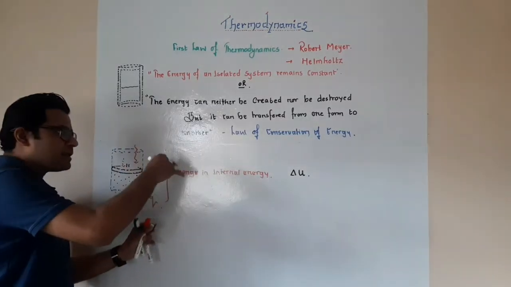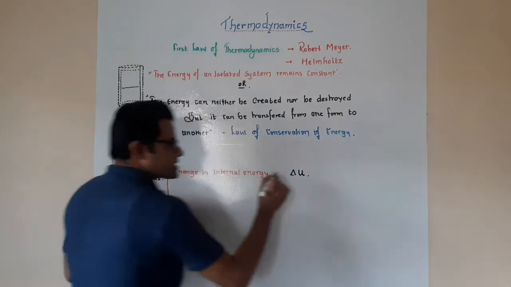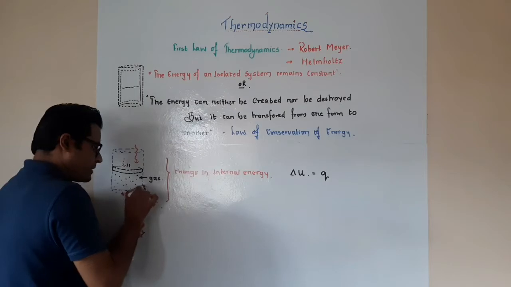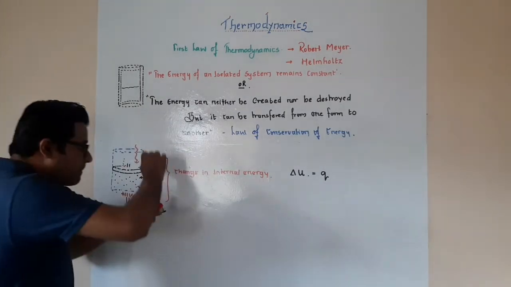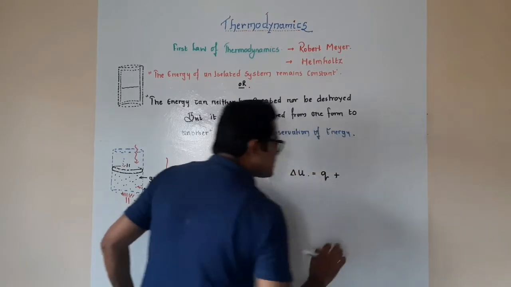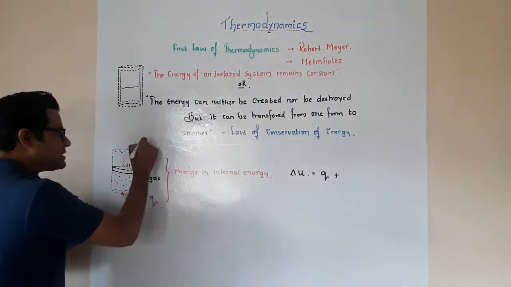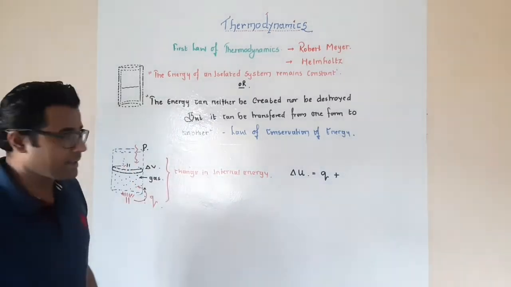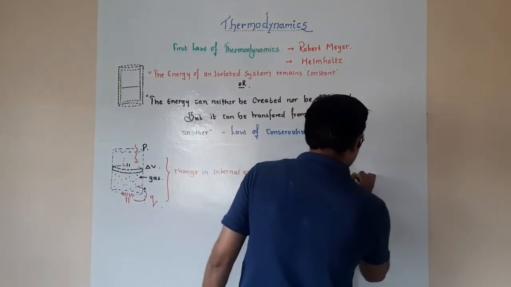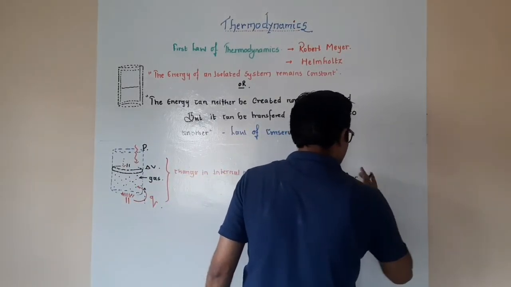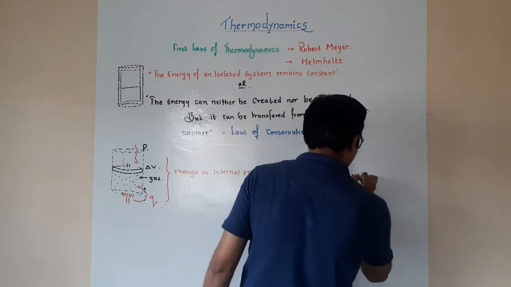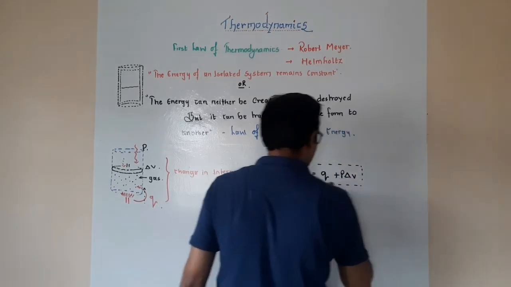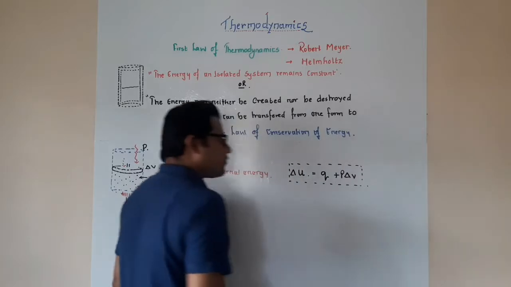Now, if I am saying that there is a change in internal energy, it should be given as delta U. This change in internal energy is equal to Q, that is how much heat I have supplied, plus the work done, which is the product of pressure and the change in volume. So Q plus P delta V. This is our mathematical formulation.